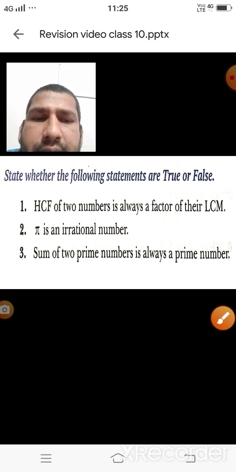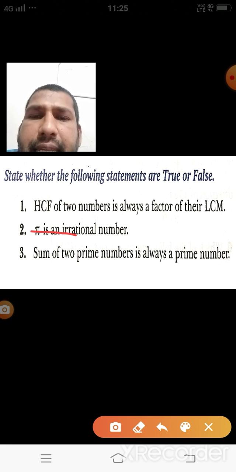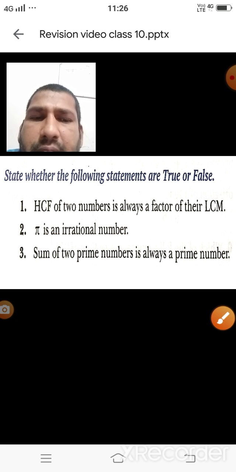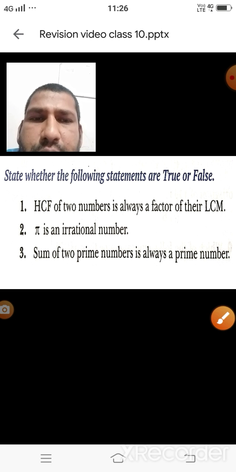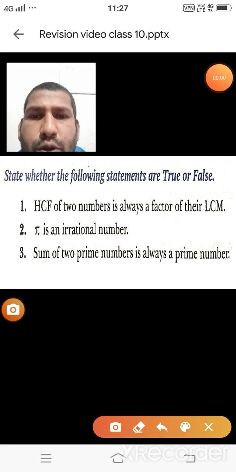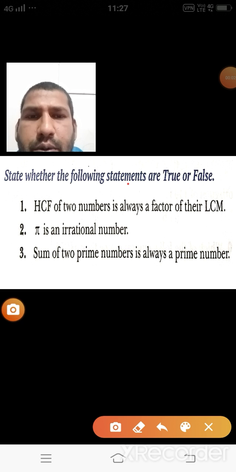The second one is: pi is an irrational number. This question is from class 9th. Yes, pi is an irrational number, and this one is also true. First one is true. The second one is true.